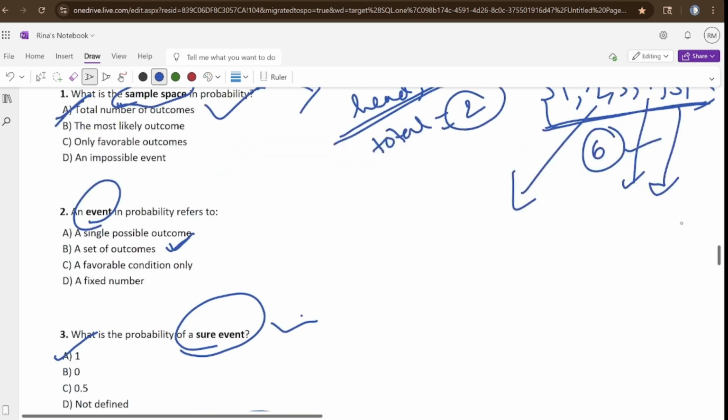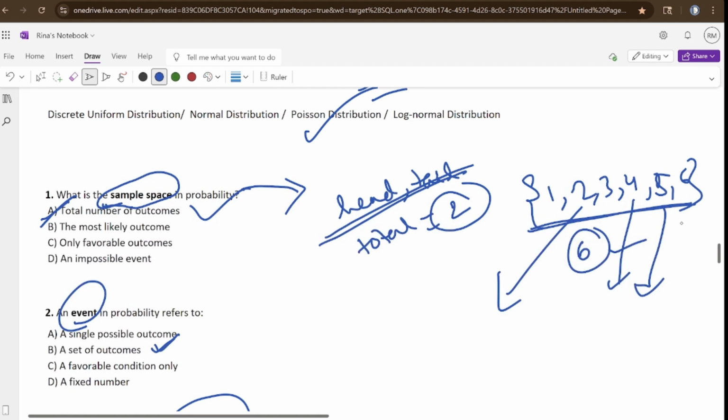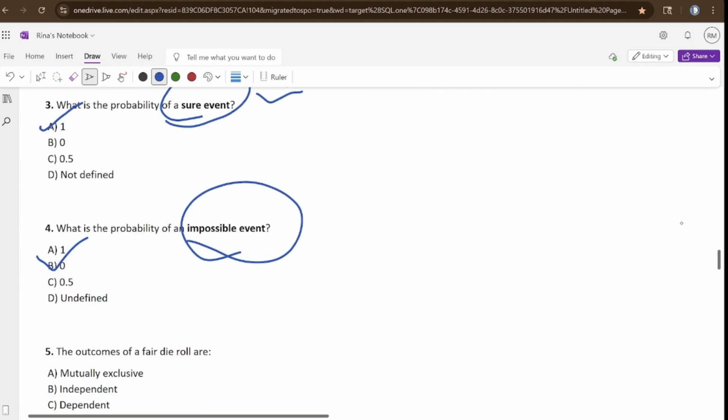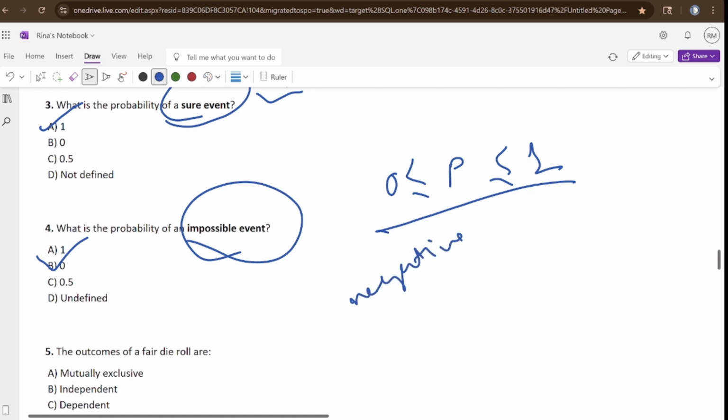If I roll a die and I expect the outcome to be 7, will that ever happen? No, because there is no 7 in the die, right? So that is an impossible event. So that is why the range of probability is between 0 and 1. Okay, it cannot be less than 0, it cannot be a negative number, right? Or it cannot be more than 1. If it is sure, then it will be 1 only.